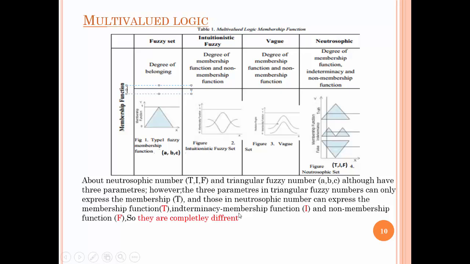This table describes the difference between a fuzzy set, intuitionistic fuzzy set, vague set, and neutrosophic set. In this table, we say that the fuzzy set and the neutrosophic set, although they have three parameters, are different. The three parameters in a triangular fuzzy number can only express the truth membership, and those in a neutrosophic number can express the membership function, indeterminacy membership, and non-membership function, so they are completely different.